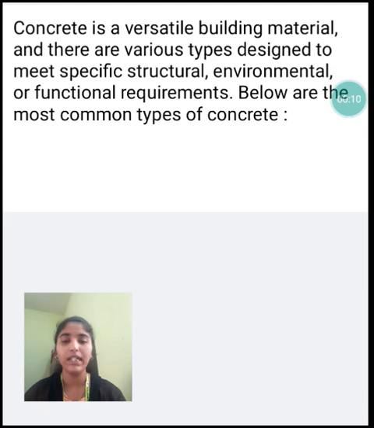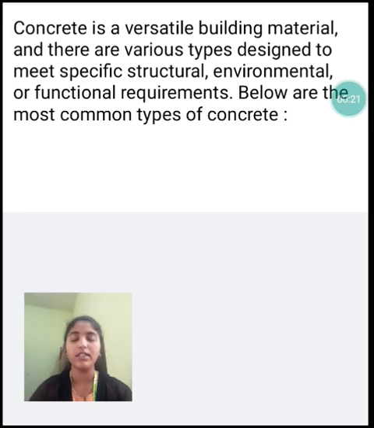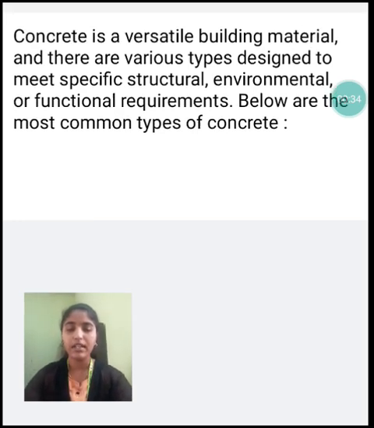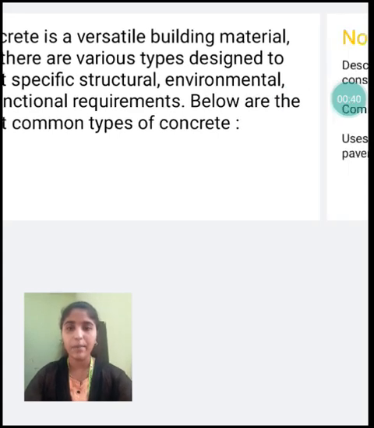Concrete is a versatile building material, and there are various types designed to meet specific structural, environmental, or functional requirements. Below are the most common types of concrete. The article will explore the three most common types: cast in place, precast, and prestressed. Cast in place concrete is the most common concrete in construction. It is made by casting a mixture of cement, water, and aggregates, stones, rocks, etc.